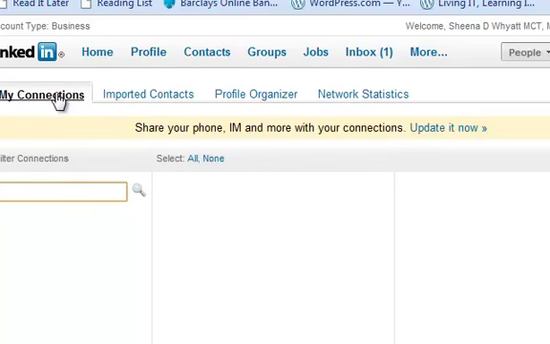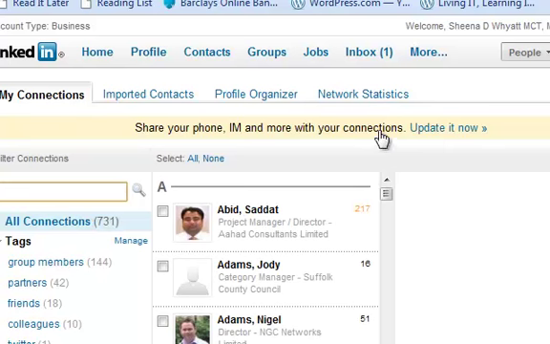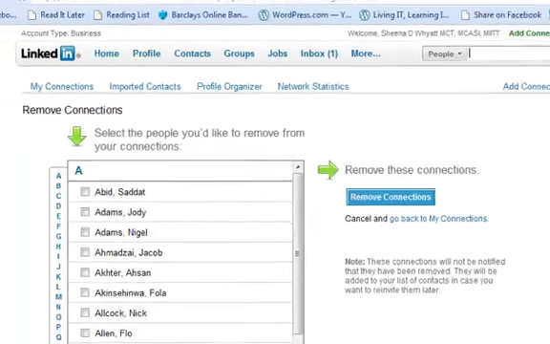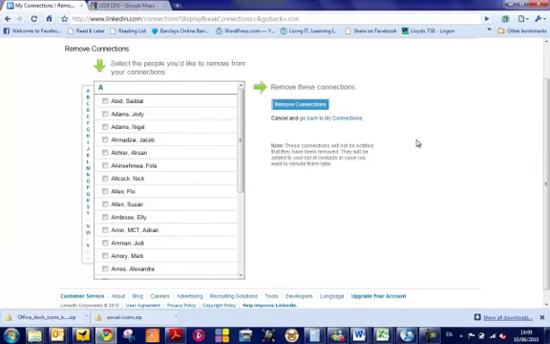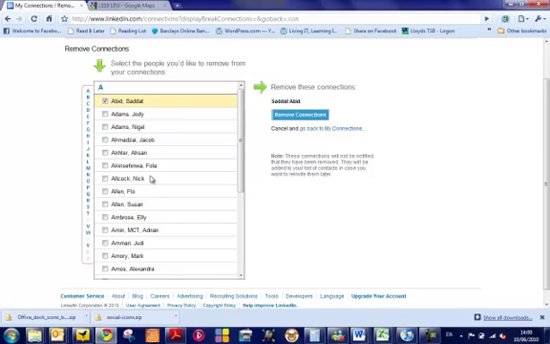Once you get to the My Connections file, if you look right across on the right hand side, you have a Remove Connections button. If you give that a click, it's going to go ahead and give you a list of all of your current connections. You simply go through and tick, for example, and then once you've built up the list that you want, you go ahead and click on Remove Connections.